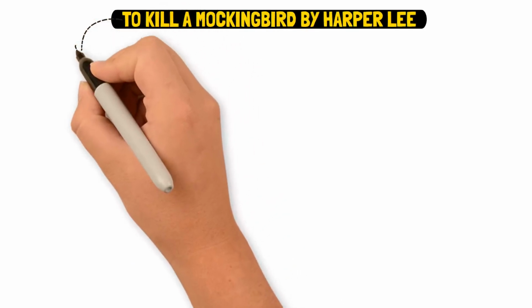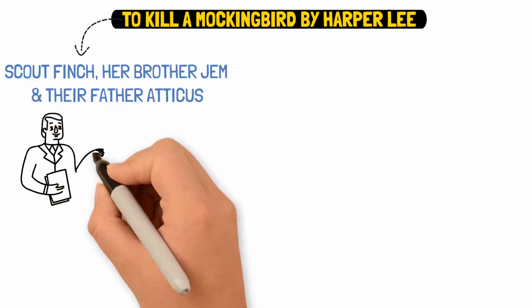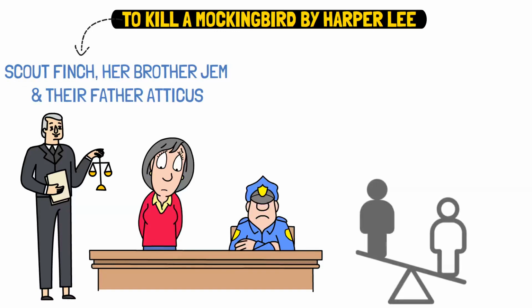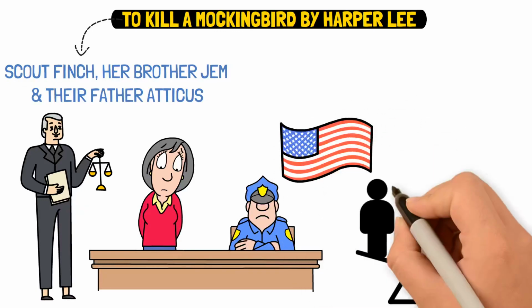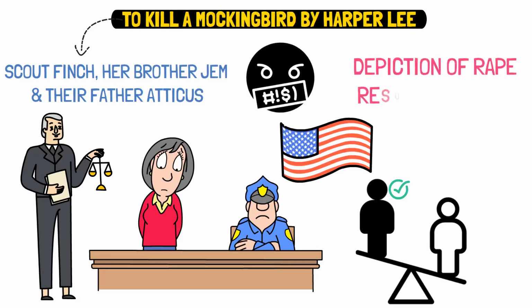To Kill a Mockingbird by Harper Lee. To Kill a Mockingbird tells the story of Scout Finch, her brother Jem, and their father Atticus, a lawyer who defends a black man wrongly accused of raping a white woman. It tackles issues of racism and injustice in the American South. Its racial themes, offensive language, and depiction of rape resulted in bans.